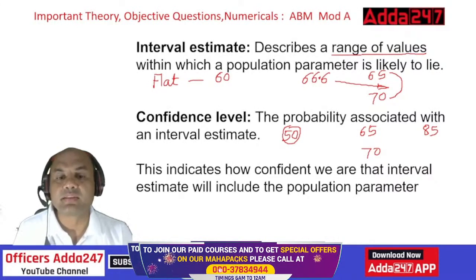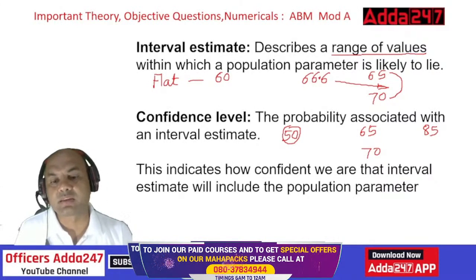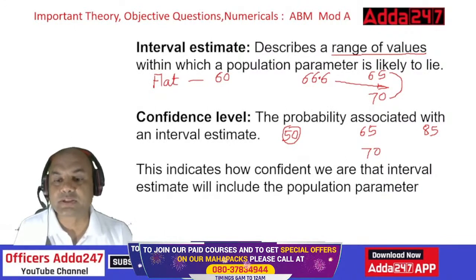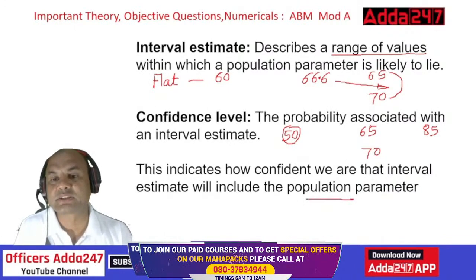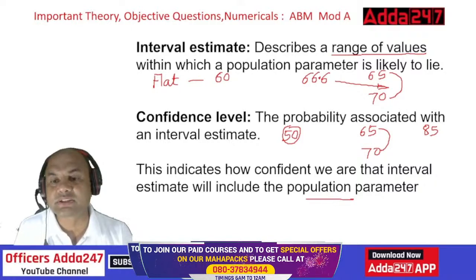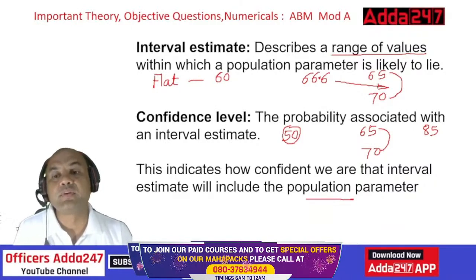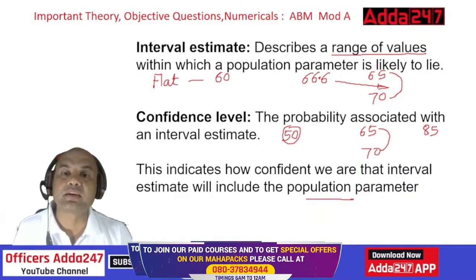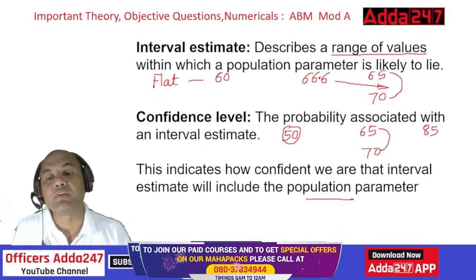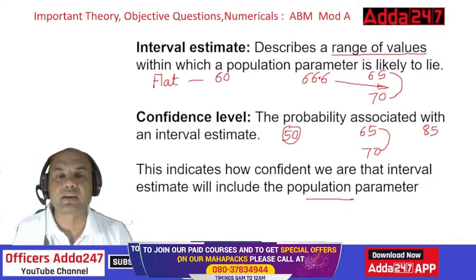This indicates how confident we are that the interval estimate will include the population parameter. This population parameter means this 66.66 mean. So this estimate of 65 to 70 should include the 66.6. If after 1 year the figure actually goes to 66.6, then I won. It means my logic was correct.